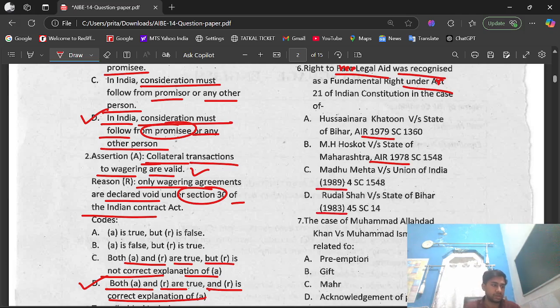The right option is option B, that is MH Hoskot versus State of Maharashtra.